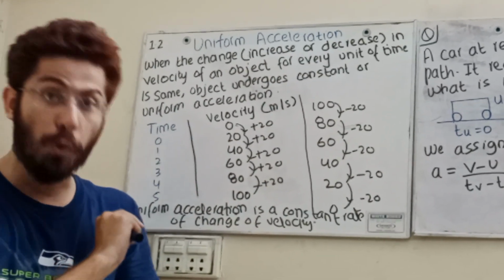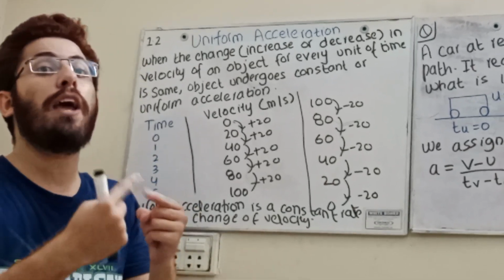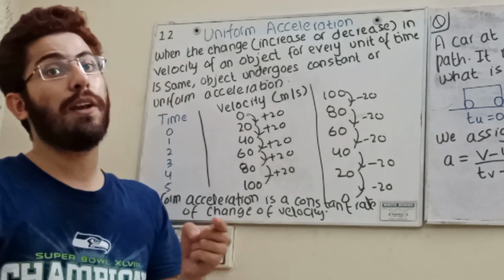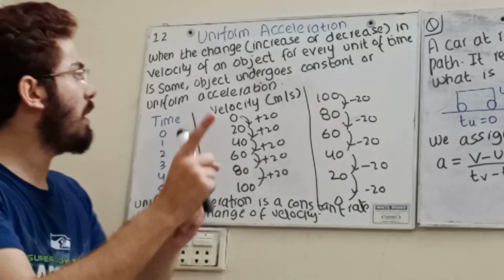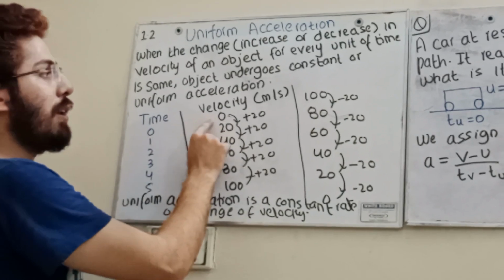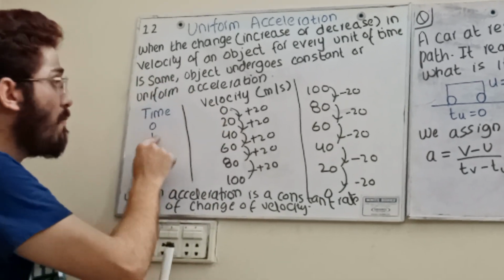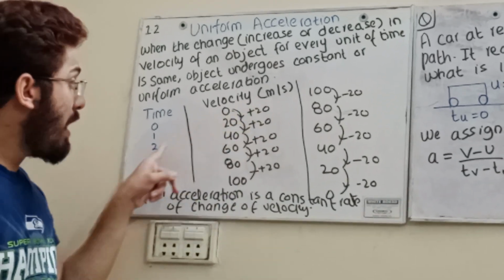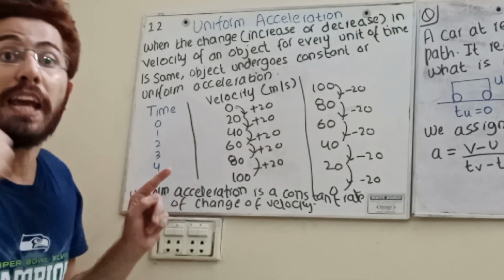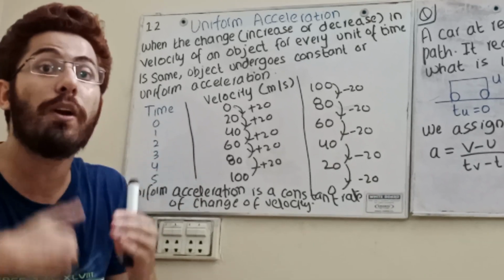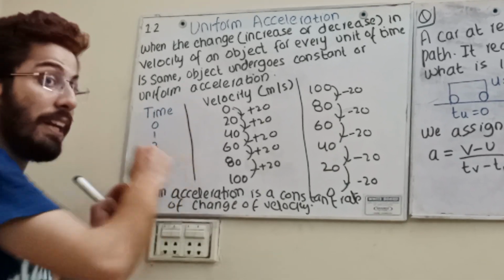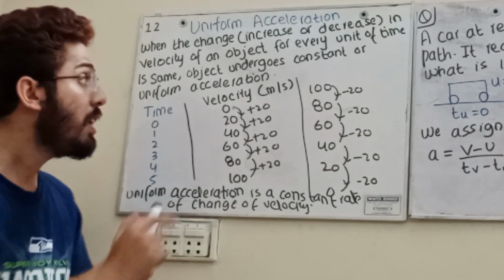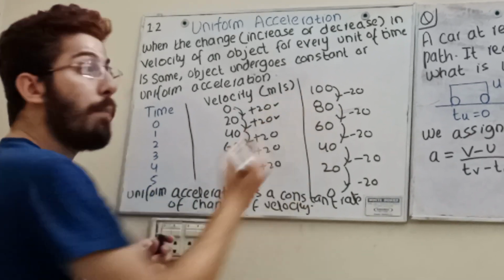What does it mean? I told you, at every minute or every second, the increase or decrease in velocity remains the same. Let's suppose, student, at time 0 the velocity is 0, definitely. Now at time 1 it gains 20 velocity, plus 20. Now in 2 seconds it again gains, making 40. It means that plus 20 magnitude has been increased. In 3 seconds again, 60, and at 4 seconds and 5 seconds you are going to see plus 20 remains